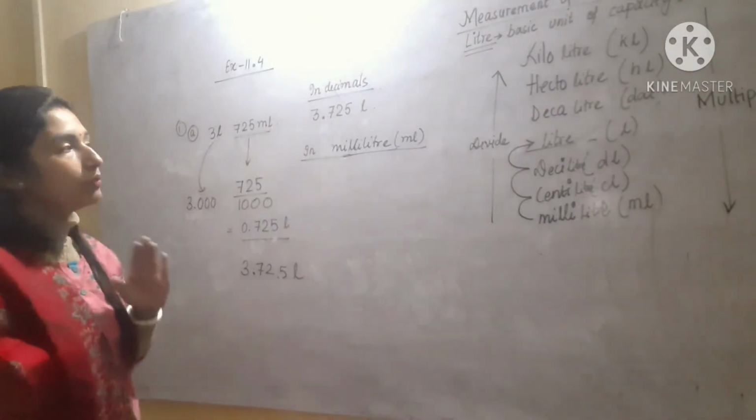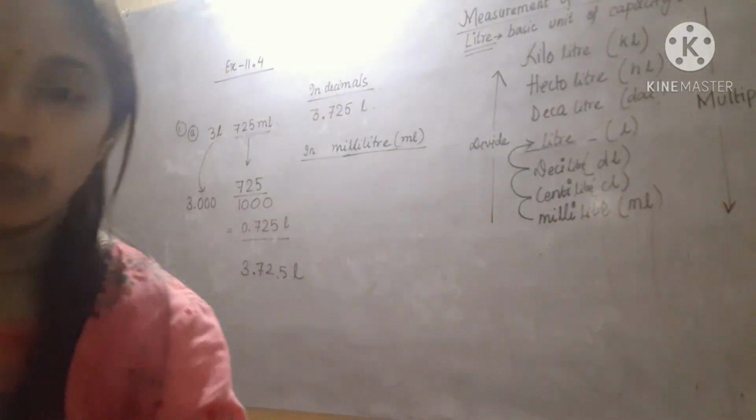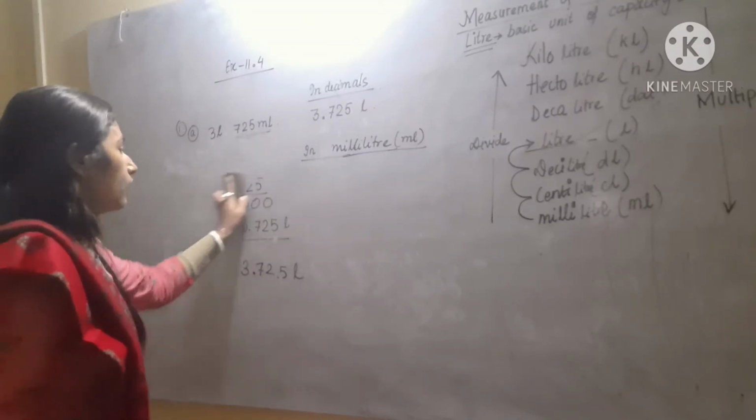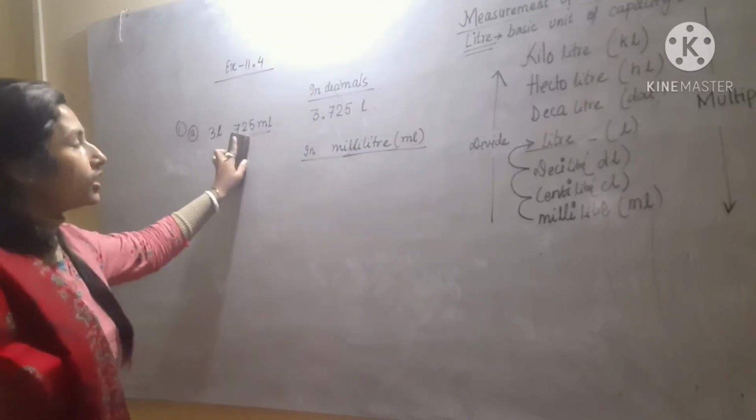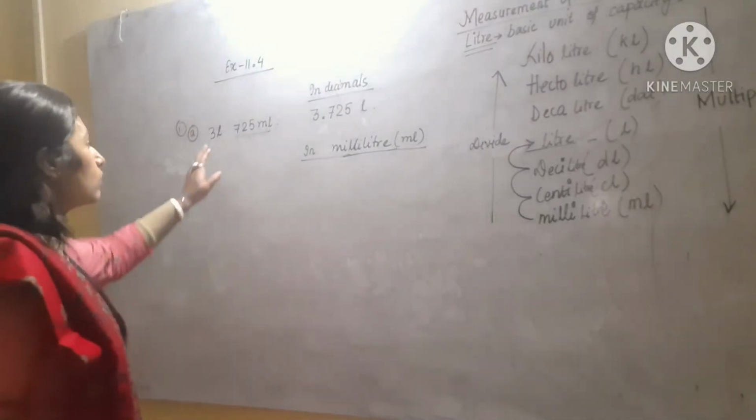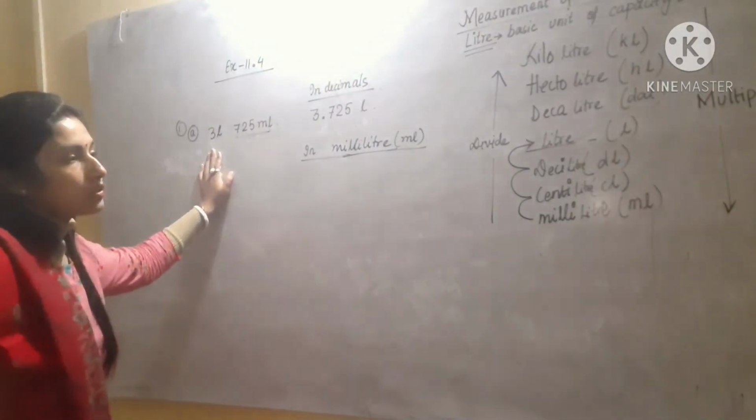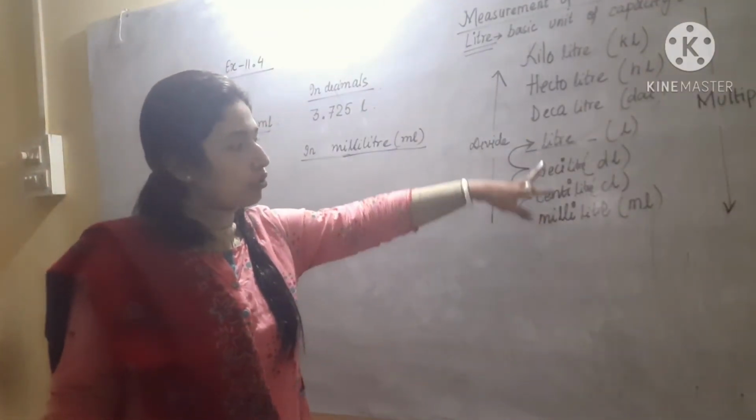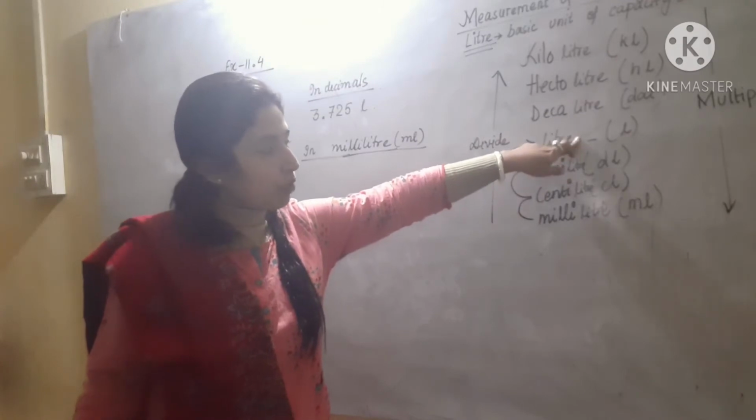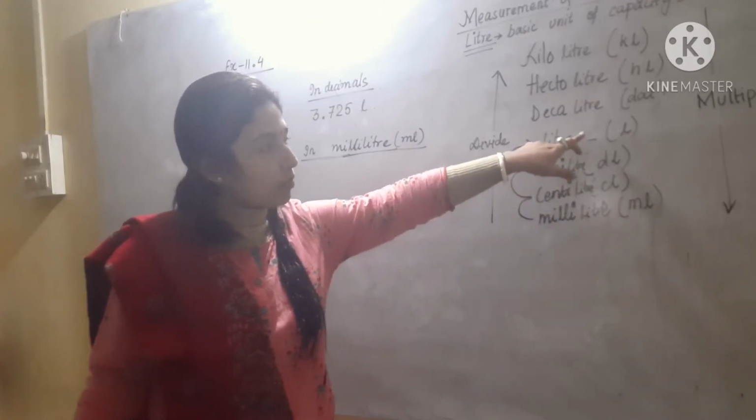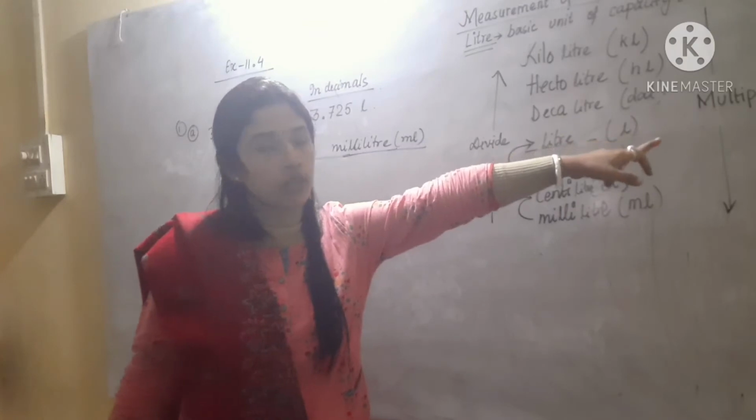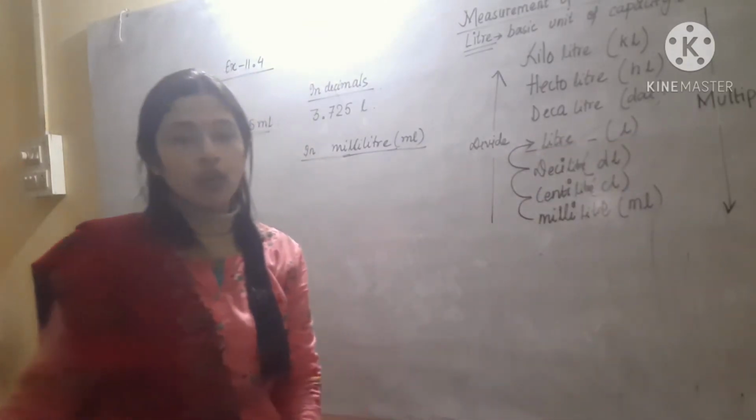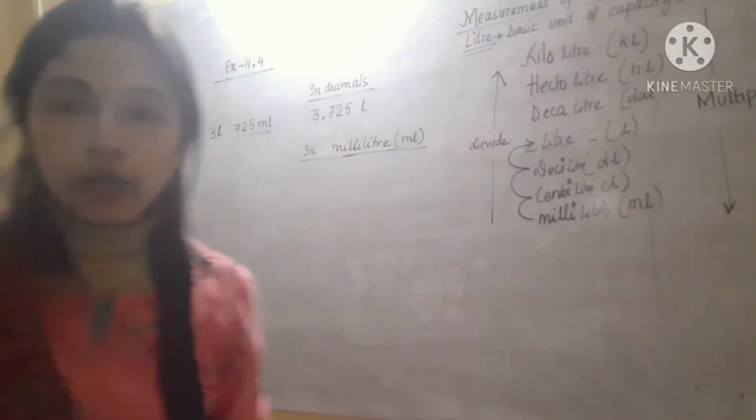Next, how to convert into milliliter. For converting into milliliter you have to check the number which is not in milliliter. Here 725 is in milliliter, so no need to convert it. We have to convert only 3 liter. So just see the chart. From liter we have to go to milliliter, so now you have to come from top to bottom. Whenever we are coming from top to bottom, we have to multiply. Multiply by how many tens? We are coming 3 steps down, that means we have to multiply by 3 tens.